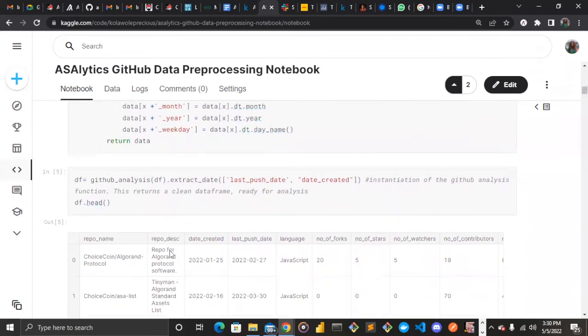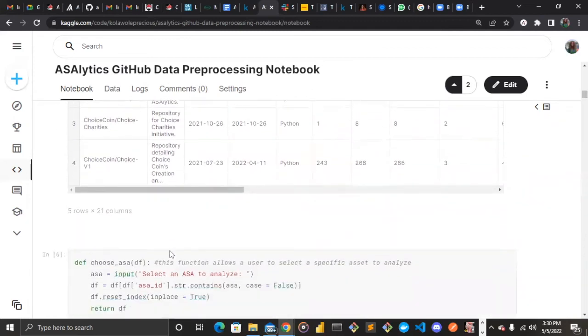So this is the part. The GitHub data looks to be very much cleaner compared to the Twitter data or the Reddit data. So we went into visualization pretty quickly. The data frame here gets initialized to extract what has been implemented in the GitHub analysis class. And then we have our data frame ready for analysis.